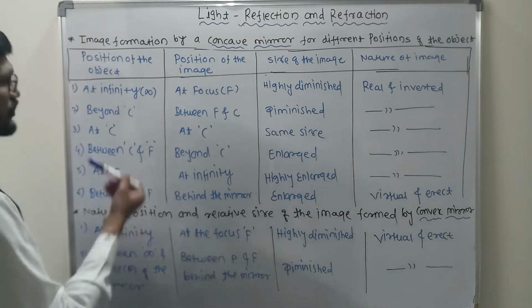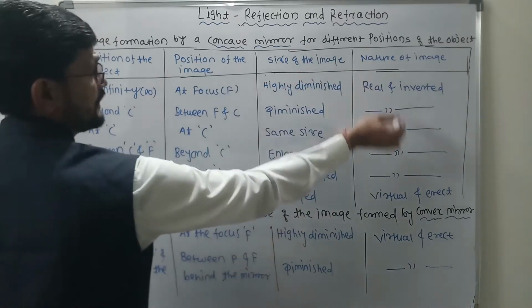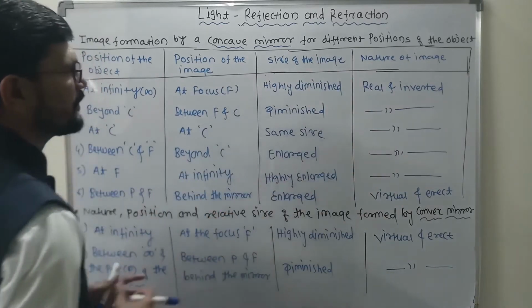So these are the positions of the object, these are the positions of the image, the size of the image and the nature of the image. This top table is for the concave mirror.